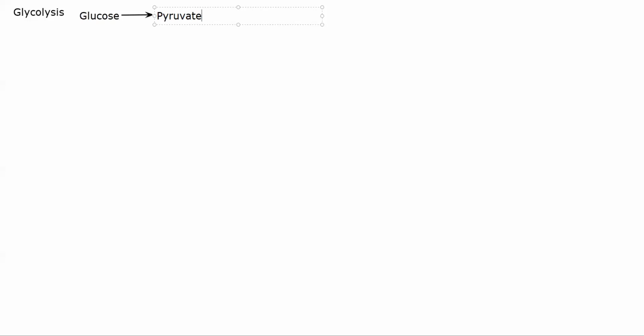A single molecule of glucose will be converted into two molecules of pyruvate, plus you'll get ATP. The net gain will be 2 ATP molecules, but for now I'll just write ATP. This is the basic yield of your glycolysis.